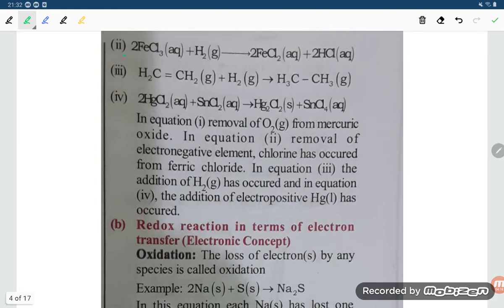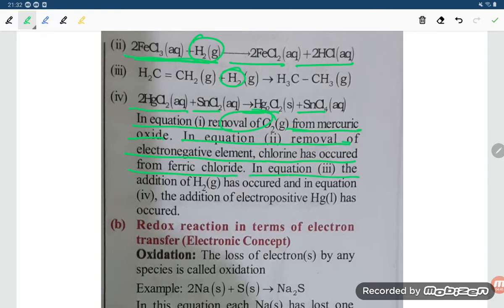Next, FeCl3 plus H2 gives FeCl2 plus HCl. Here also addition of hydrogen is there, and here HgCl2 with SnCl2 gives Hg2Cl2 plus SnCl4. In equation 1, there is removal of oxygen from mercuric oxide. In equation 2, removal of the electronegative element chlorine has occurred from ferric chloride. In the third, addition of H2 has occurred, and in the fourth, addition of the electropositive Hg has occurred.